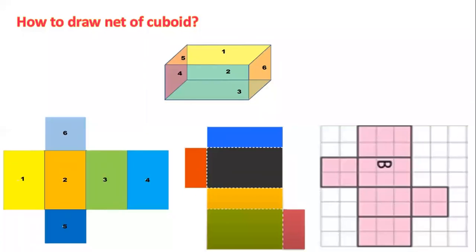Okay, sir. Sir, should we draw this cuboid in the book? No need to draw in the book, you have to do the activity. That's what I'm telling. You have to make two different cuboids, the first one and second one. In the second one, there are two big rectangles, two small rectangles. Sir, actually, we did this in fourth class, right, sir?